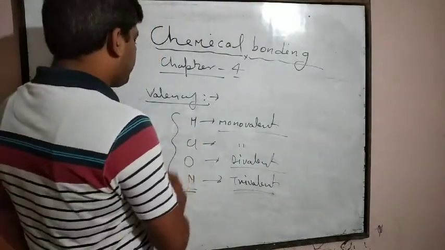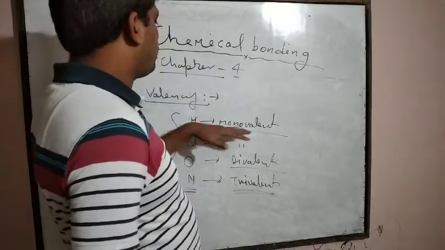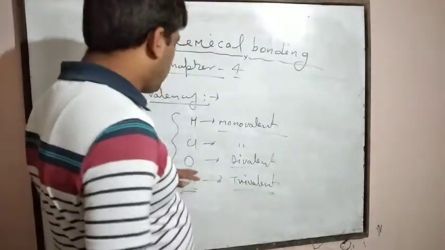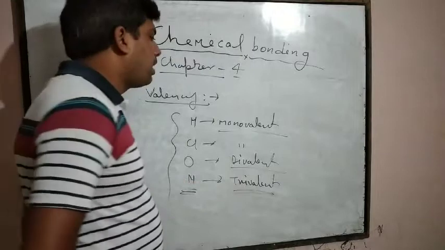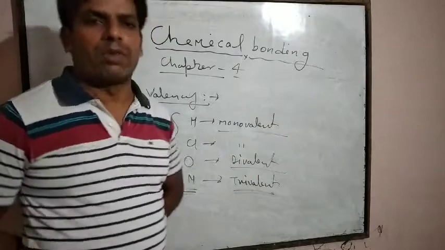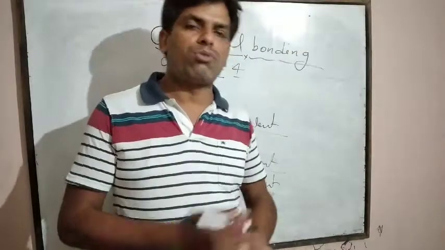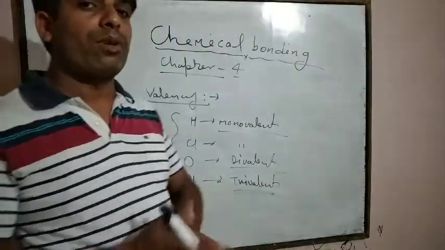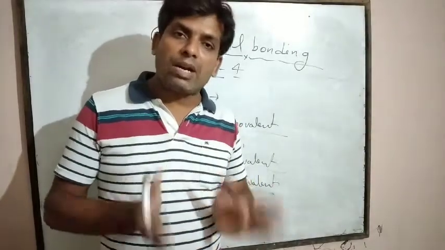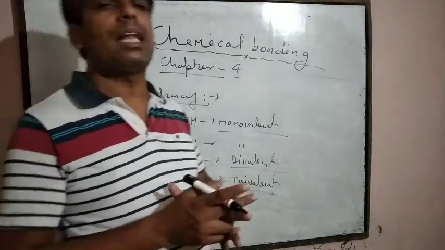In this way, hydrogen and chlorine are monovalent, oxygen is divalent and nitrogen is trivalent. But there is a small difference between valency and valence electrons. Valency is the combining capacity of an atom, but valence electrons are the electrons present in the outermost orbit of an atom.